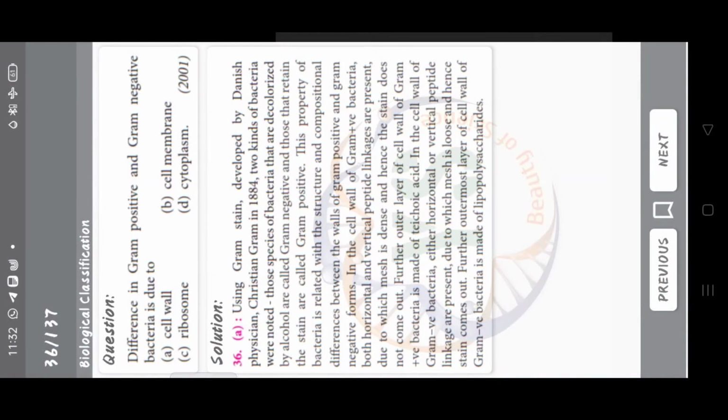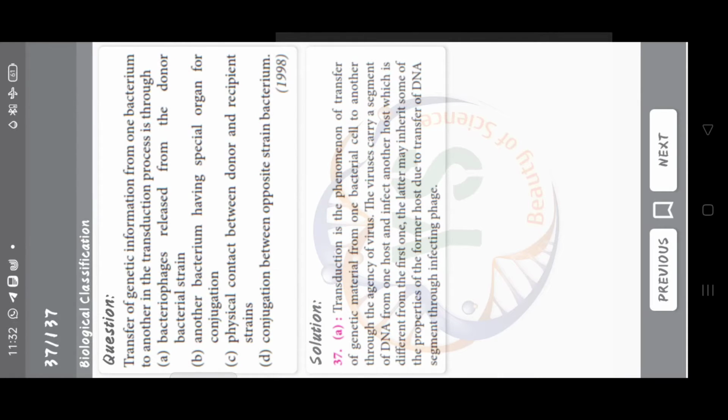Difference in gram positive and gram negative bacteria is due to cell wall, cell membrane, ribosome and cytoplasm. The correct answer is option A, cell wall. Transfer of genetic information from one bacterium to another in the transduction process is through bacteriophages released from the donor bacterial strain, another bacterium having special organ for conjugation, physical contact between donor and recipient strains, conjugation between opposite strain bacterium. Now the correct answer is option A, bacteriophages released from the donor bacterial strain.